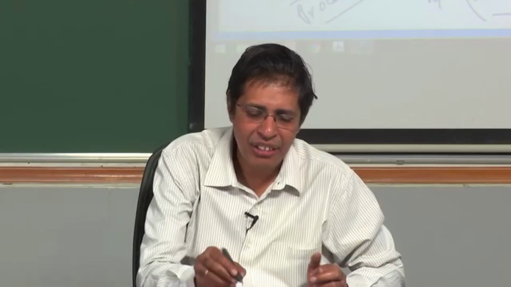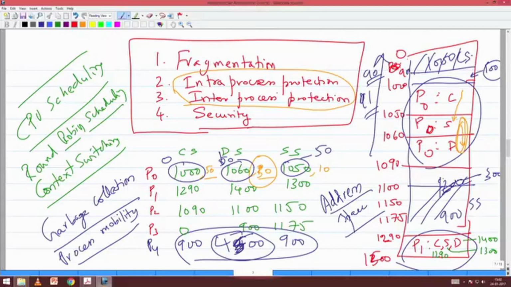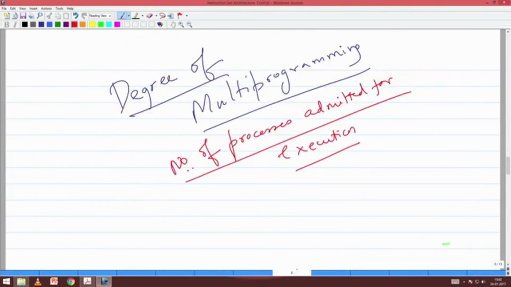So 4 things: fragmentation, intra-process protection, inter-process protection, security. Okay, all these things are clean. Now let us go. Now no, security is not clean. Where did you nod your head? Right. So we will now talk more about security.